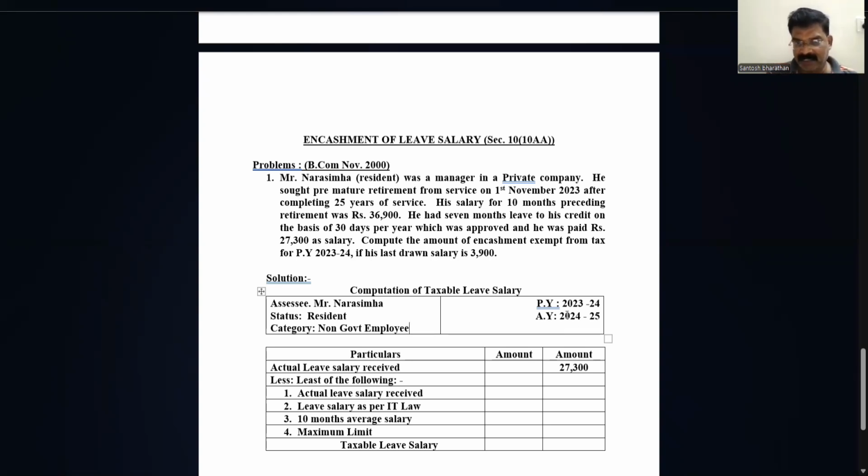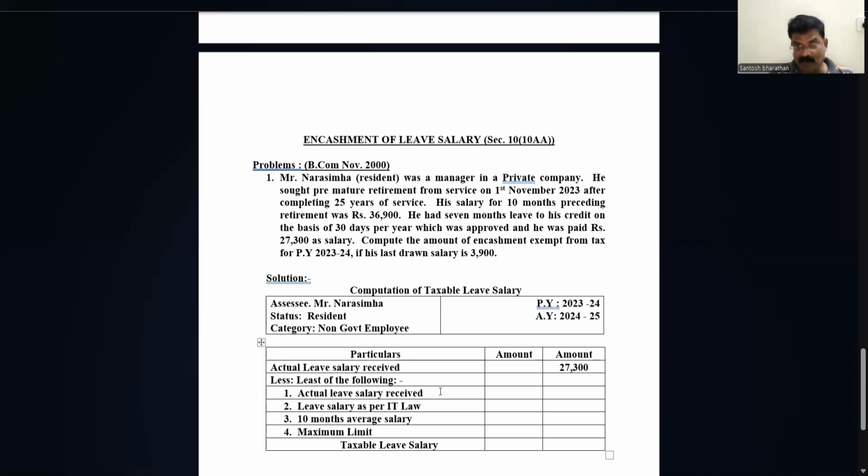Okay. So previous year we have written 2023-24, assessment year 2024-25. Now particulars and amount we have. This is a format for calculating the leave encashment salary. Actual leave salary received, that we need to calculate to arrive at 27,300, that we will see. Less: least of the following.